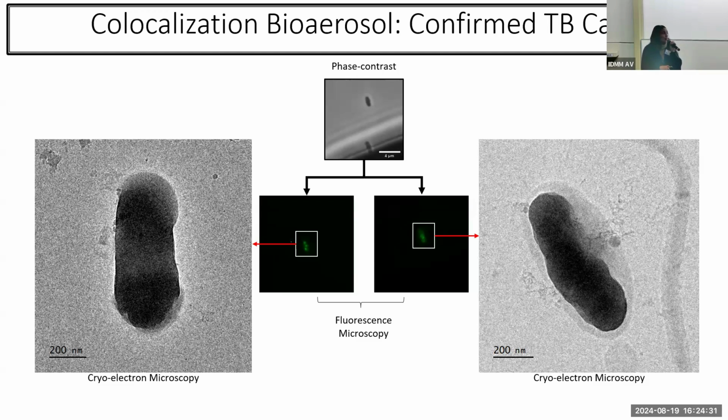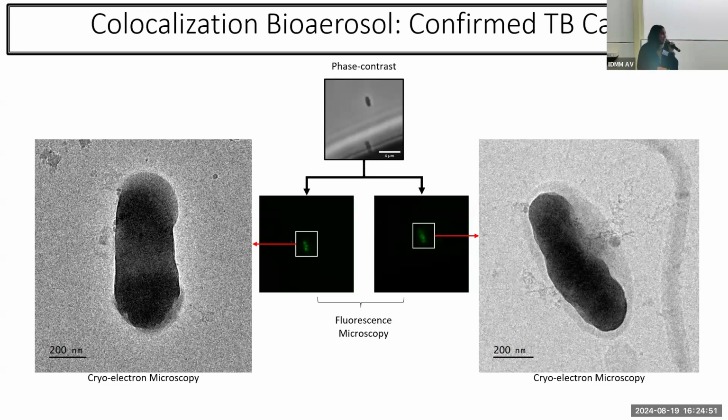This sample was taken before the patient started treatment. It's important to mention that our results are very much preliminary, but it is also our first cryo-EM insight on a confirmed TB bioaerosol sample.